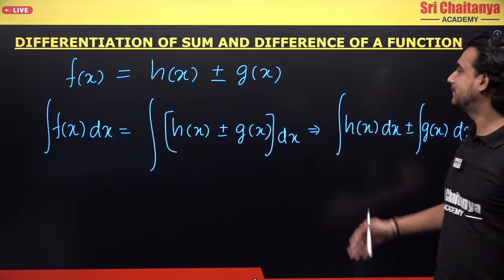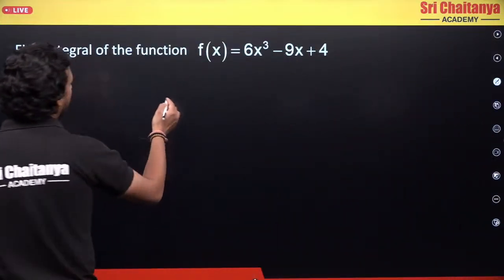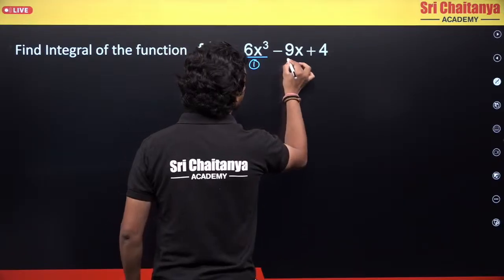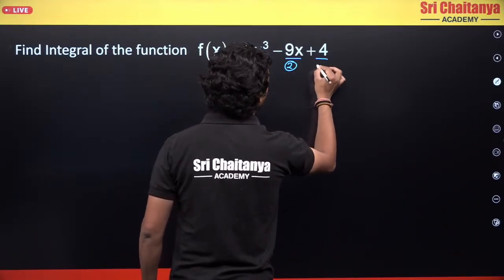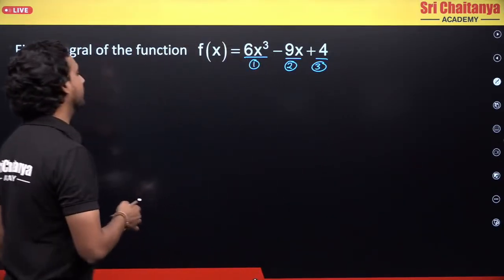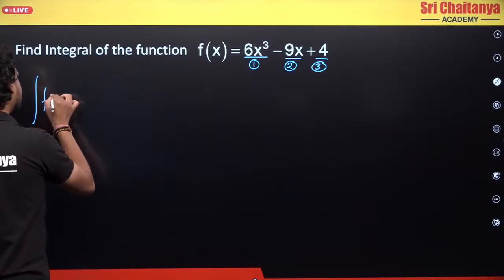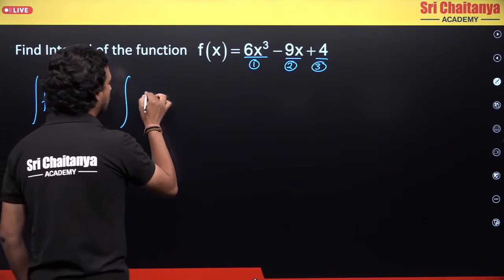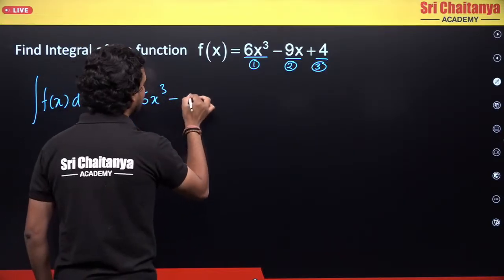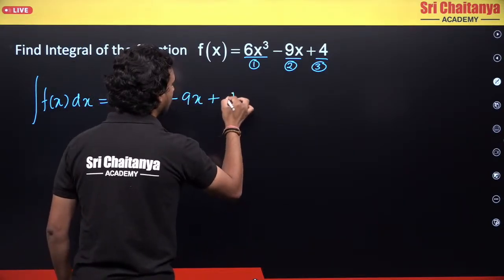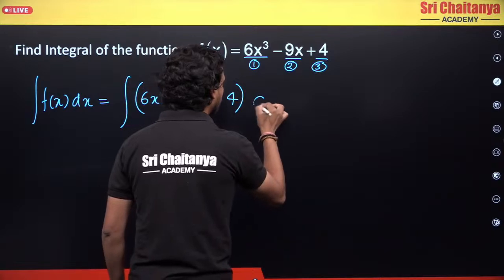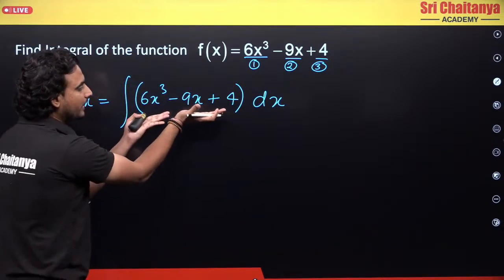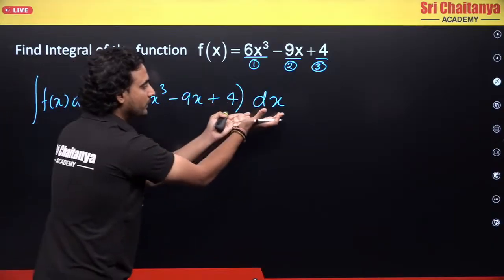Let's see this by a simple example. How many functions do I have here? I have the first function, the second function, and my third function. So let's try to integrate them. The integration of f(x) dx is equal to the integration of 6x cubed minus 9x plus 4, into dx. Why dx? Because this is my function f(x) and I want to integrate it with respect to dx.